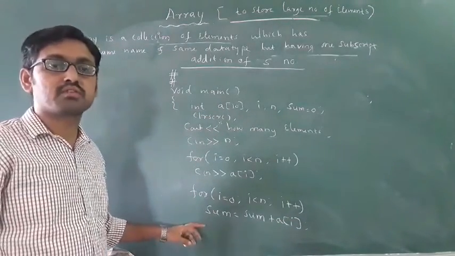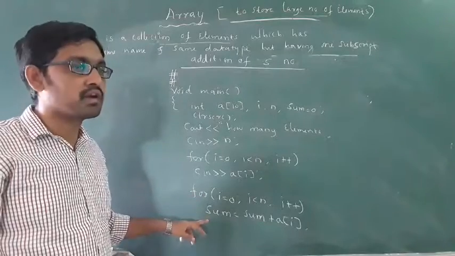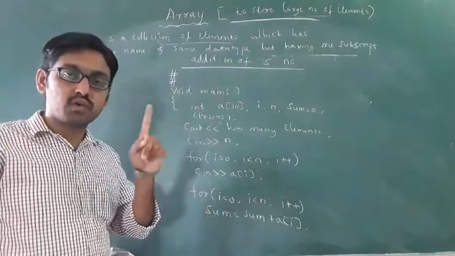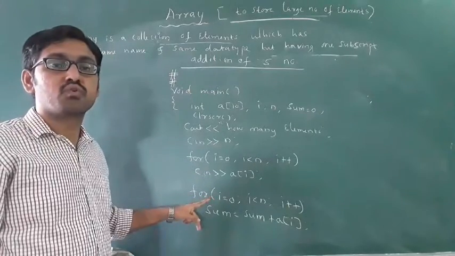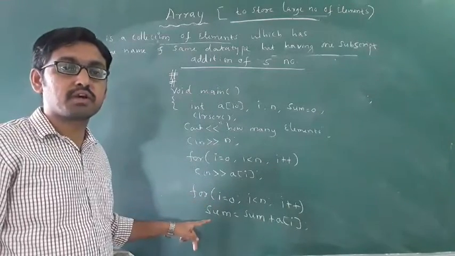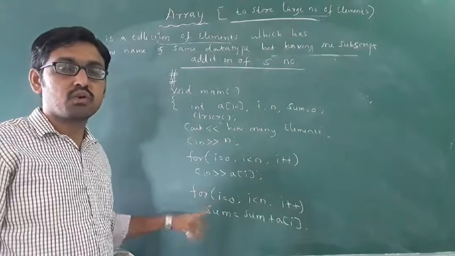For the formula to work, you must and should use a for loop with the formula. If you only write the formula, it will execute only one element. Because it is an array, you must and should use a for loop along with the formula here. Okay, this you have to remember.